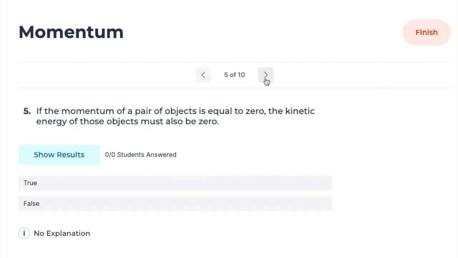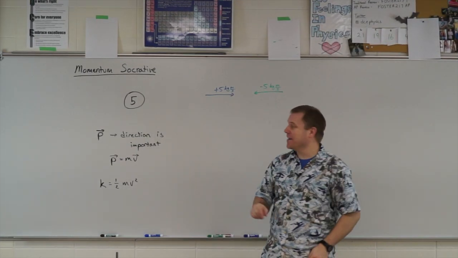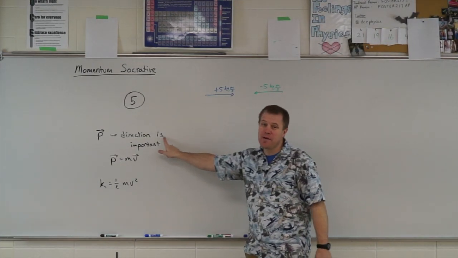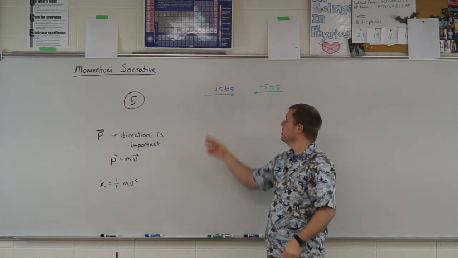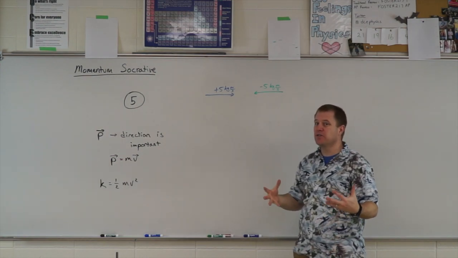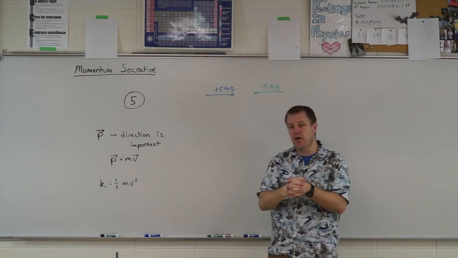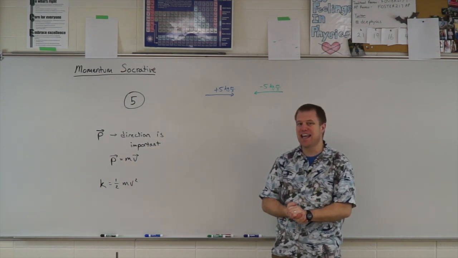Next one. If the momentum of a pair of objects is equal to 0, the kinetic energy of those objects must also be 0. All right, they brought in 2 objects now. So momentum, we'll remember direction is important. So if I have the 2 objects moving toward each other, I can have momentum of positive 5 and momentum of negative 5, which gives me a total momentum of 0. But there is motion, so there still is kinetic energy there.